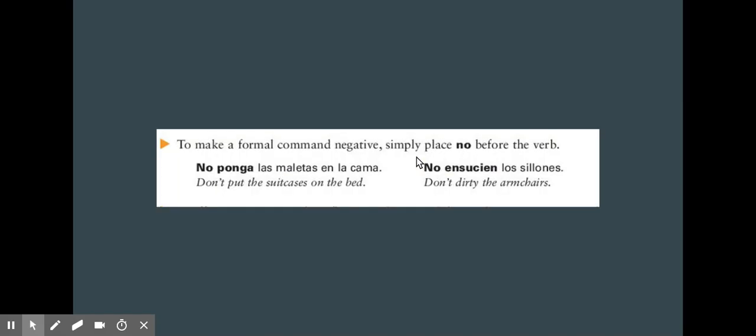Negative form, this is a good part, a lot easier than the informal commands or familiar commands. All you have to do is put a no in front of the affirmative command. So there's no change. All you do is just add a no. So ponga, the affirmative command, no ponga, the negative command. Ensucien, no ensucien.